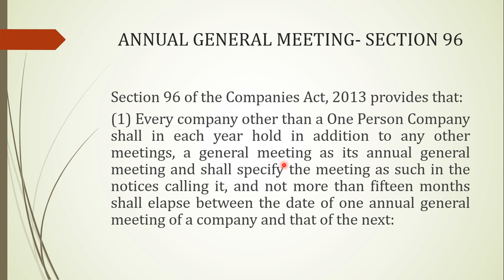And it shall specify the meeting as such in the notices calling it, and not more than 15 months shall elapse. So it has been clearly mentioned that between two meetings, that is between the date of one annual meeting and that of the next, not more than 15 months should elapse. So the difference between one AGM and the next year's AGM should be a maximum of 15 months and not more than that. So this is very clear from the section only.